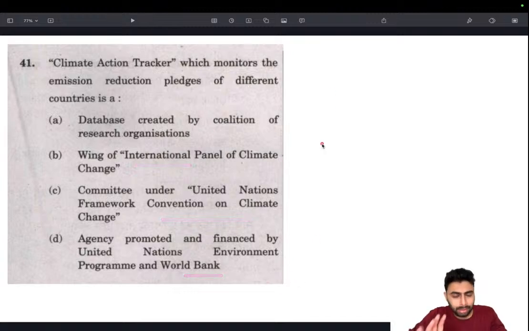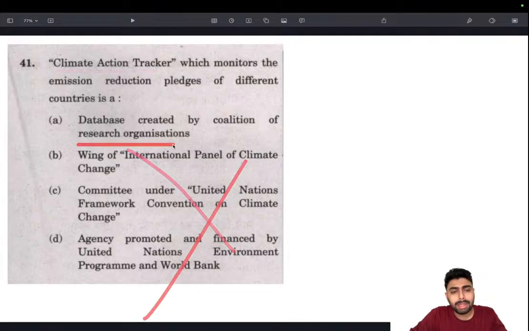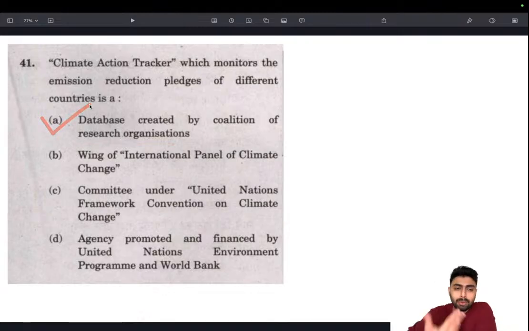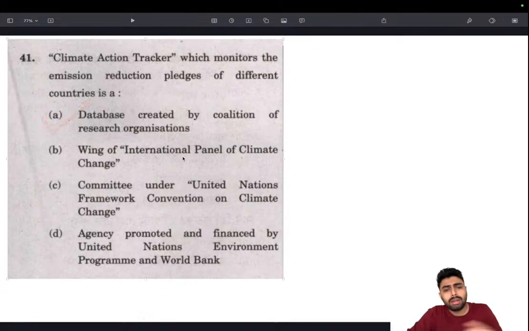If in your understanding no such thing comes with the name Climate Action Tracker, then most likely all the options with that will be wrong, and the one that remains will be the right answer. This is how we eliminate and arrive at the answer. To approach this question this way, you need to have an understanding of IPCC, UNFCCC and UNEP. That's the only thing you need, and have faith in your knowledge, and that confidence really helps. So this is how you arrive at this answer, and that's A.